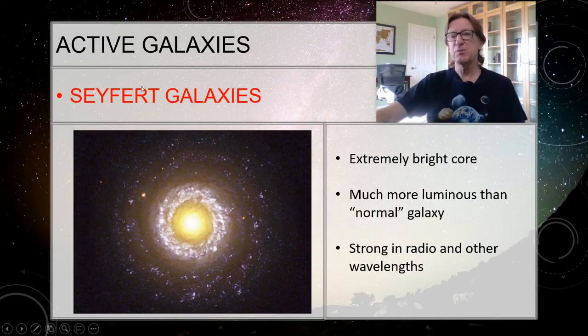So we're going to talk about three types, and I'll give you a little spoiler. It turns out they're all going to be basically powered by the same thing, but just to give you an idea of where we're coming from. This is called a Seyfert galaxy, and if you look at the core of it, it is much more luminous. This is a spiral galaxy, and you can see that the core is a significant fraction of the whole galaxy, but it's much brighter than it should be.